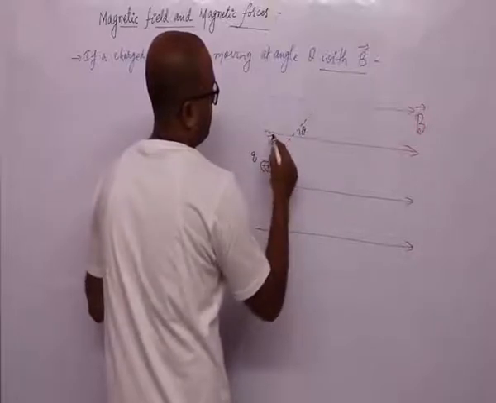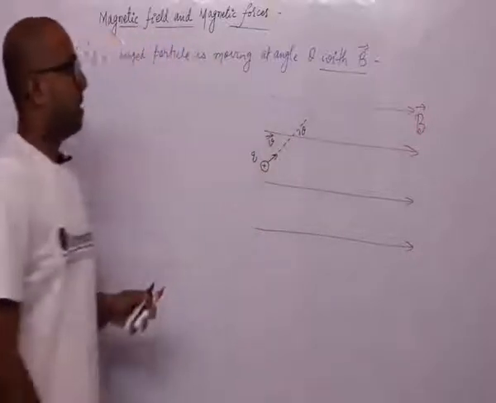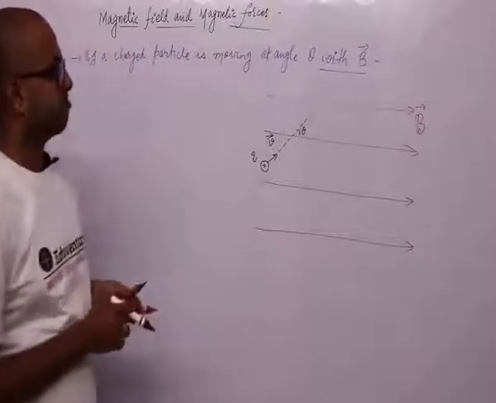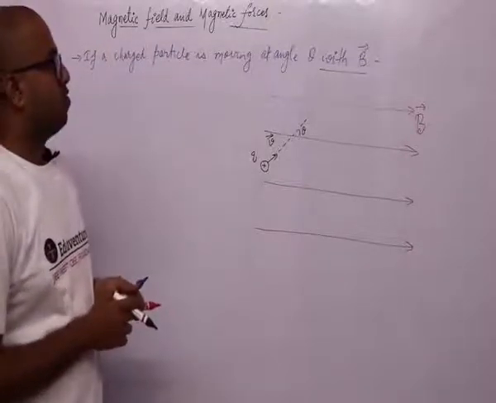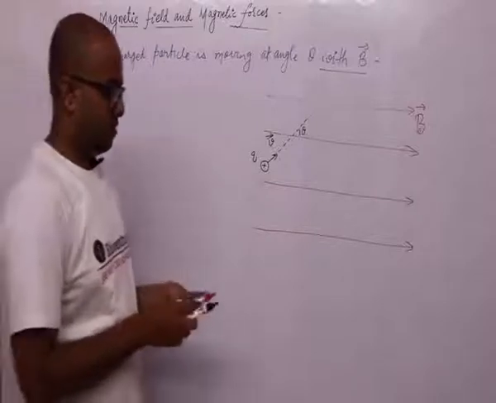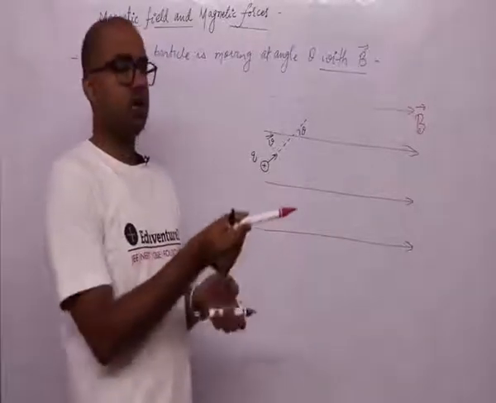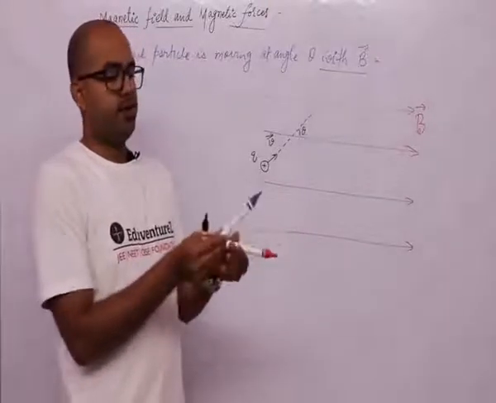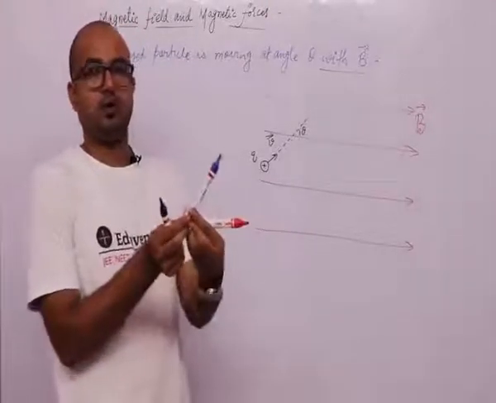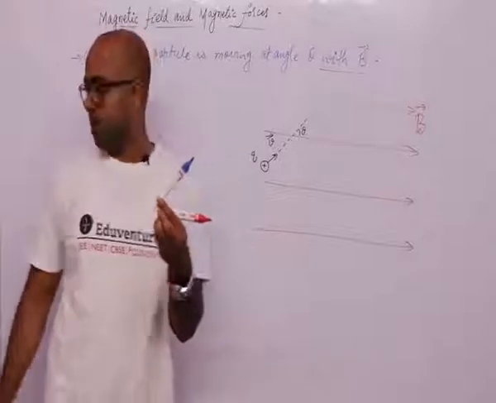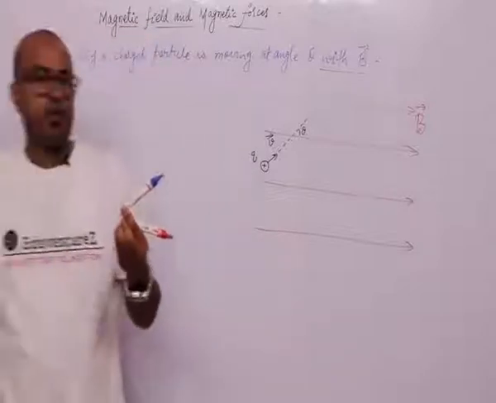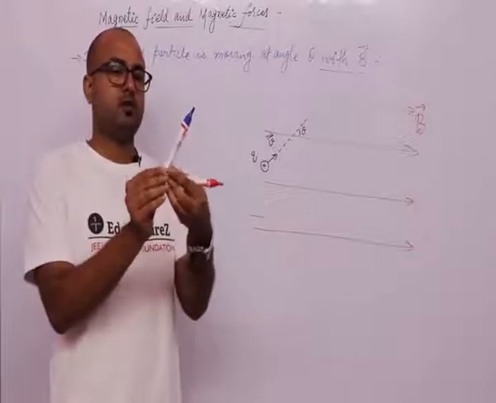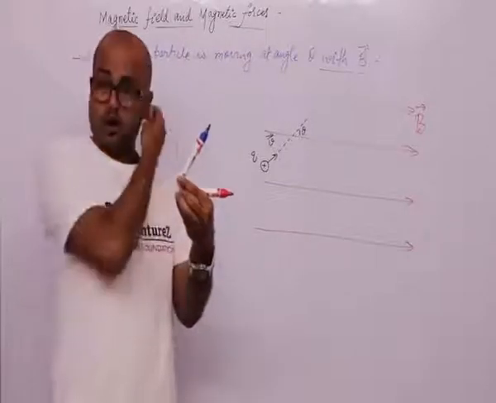The velocity vector is making an angle theta with the direction of the magnetic field. So this is the direction of the magnetic field and this is the direction of velocity, and you have to calculate the direction of force.